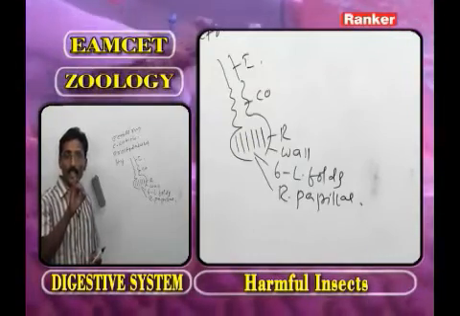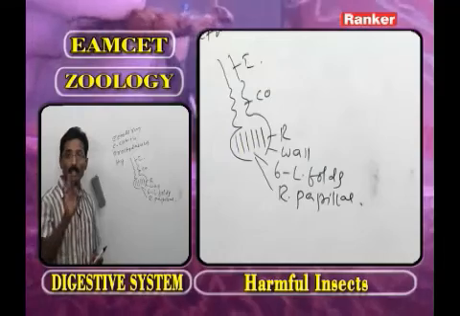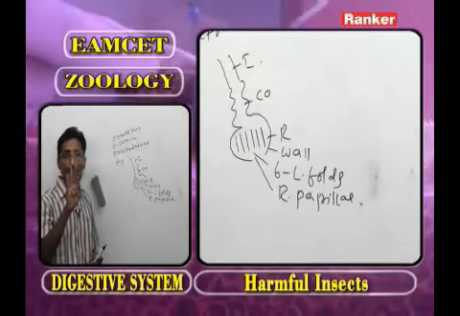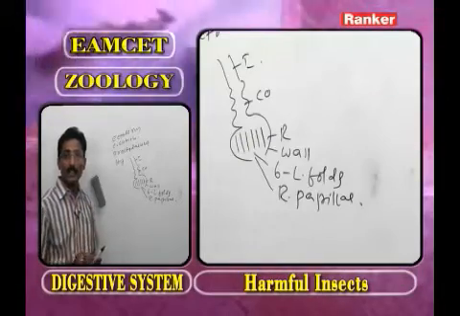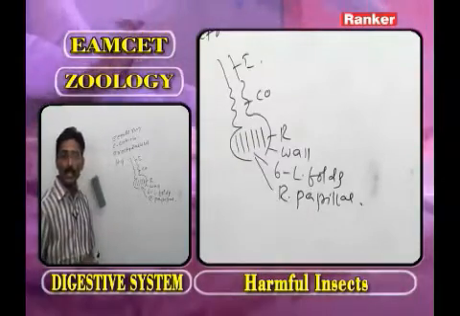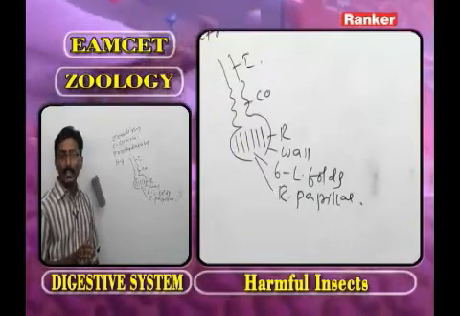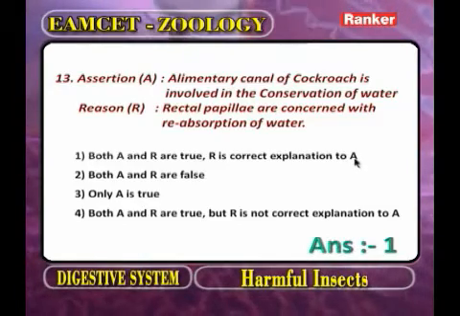One is the chitinous cuticle, second spiracles, third the open type of circulatory system, fourth Malpighian tubules, fifth the tracheal system, and the sixth is the presence of rectal papillae. Based on this information, A and R are correct and R explains A. Now we go for the next question.